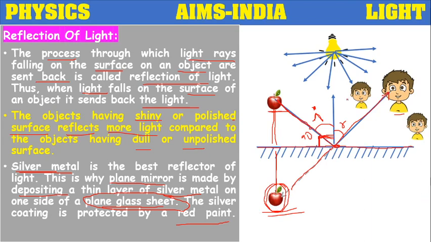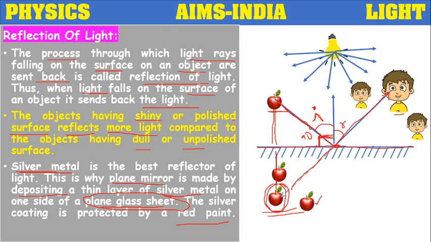It depends on the line of sight. In whatever direction he is looking, in that direction the apple will appear. For another observer, based on his location, the image will be at a different place. So for different observers, images will be formed at different places. That all depends on the line of sight and the law of reflection, based on the angle of incidence and the angle of reflection.